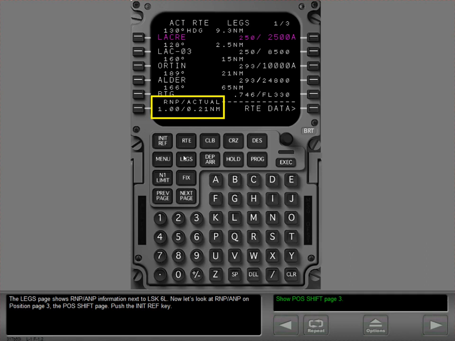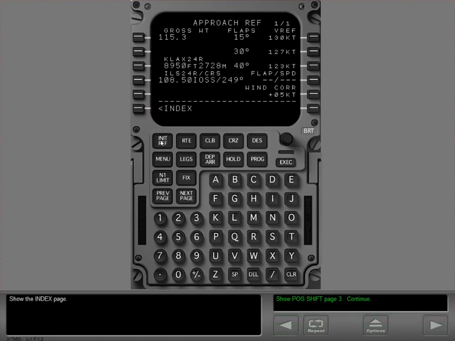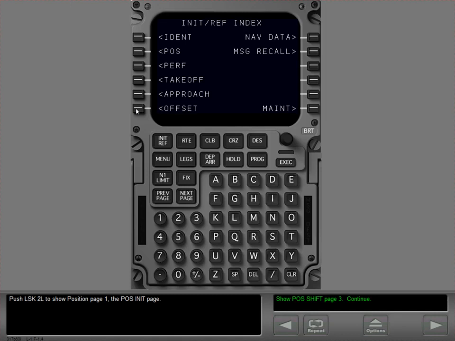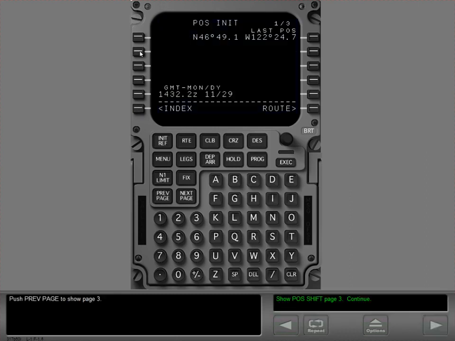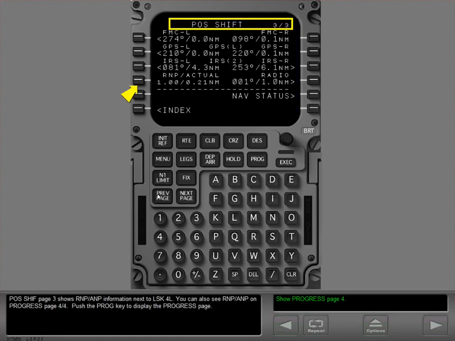Push the INIT REF key. Show the index page. Push line select key 2 left to show position page 1, the position initialization page. Push previous page to show page 3. Pause shift page 3 shows RNP ANP information next to line select key 4 left.